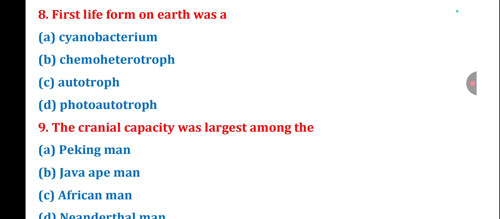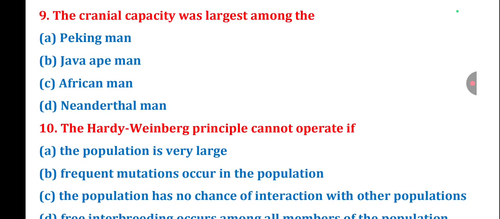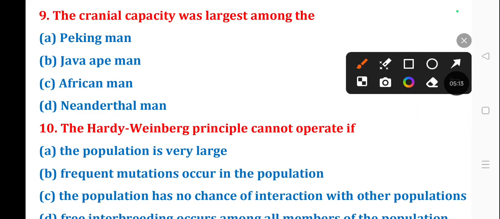Next question number 8. First life form on earth was... The correct answer is option B, chemoheterotroph. Next question number 9. The cranial capacity was largest among... The correct answer is option D, Neanderthal man.